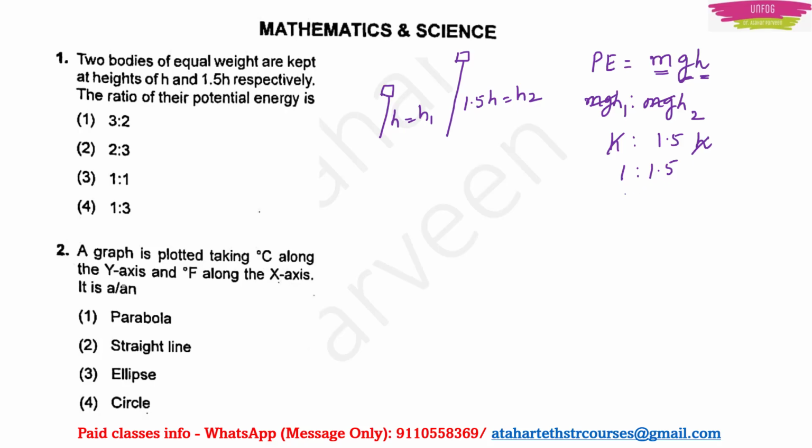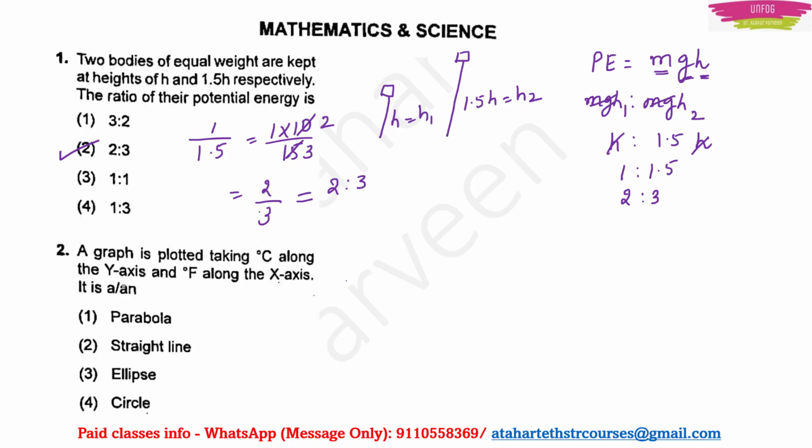If we remove the decimal point, we will get 2 is to 3. So option 2 will be the correct answer here. What did we do? We did 1 by 1.5. I can write it as 1 into 10 by 15. 5 2s are 10, 5 3s are 15. So I got 2 by 3, which is the same as 2:3. Okay, clear, right? Next question.